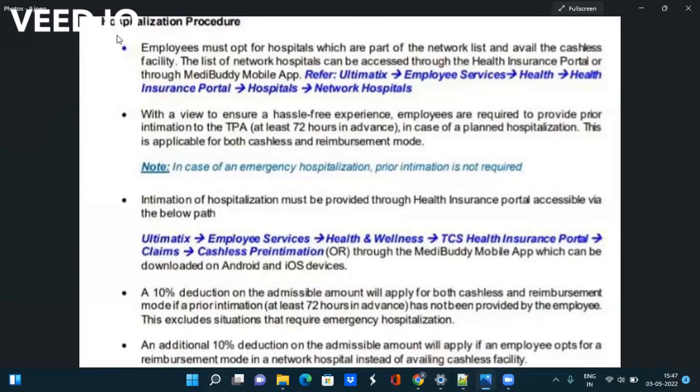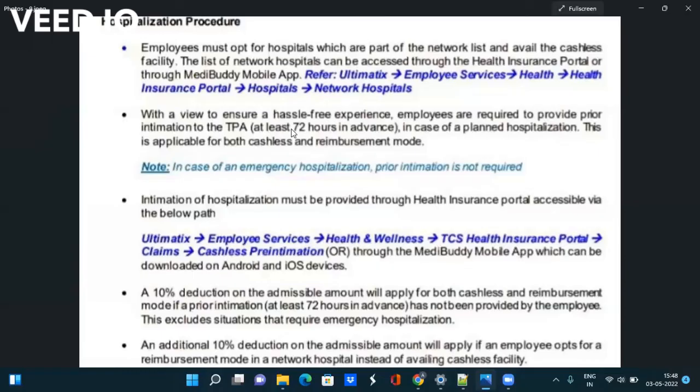Now the hospitalization procedure. There are two types of hospital: network hospital and non-network hospital. If you go to a network hospital, you are not required to pay anything. Everything will be cashless; they will deduct money from the health insurance scheme. You can find the list of network hospitals by following this path: Ultimatics, Employee Service, Health Insurance Portal, Hospitals, Network Hospitals. If you go to a non-network hospital, you have to pay the money there, take the bills and upload them on the health insurance portal within 28 to 48 hours. They will reimburse the amount.